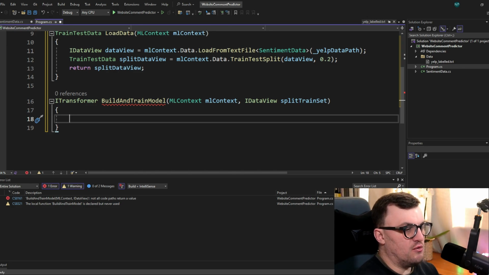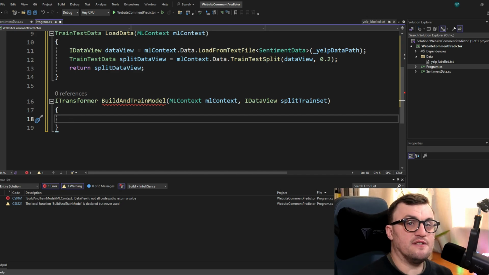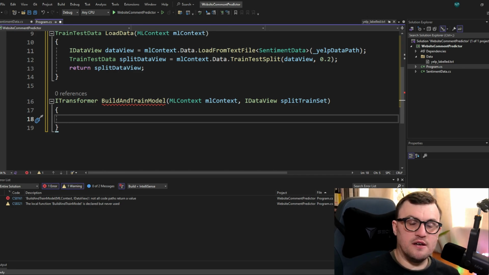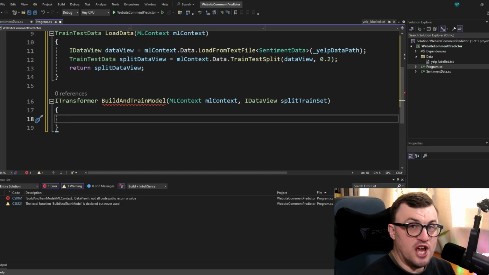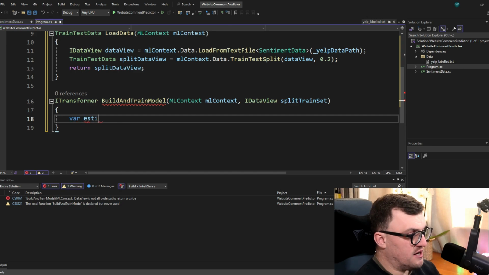So this is where we get into our pre-processing. Now, again, if you watched the previous video, you'll know that we first need to featurize our text. Featurization, as a very basic reminder, is a way of converting written text into numerical vectors. It makes it easier for machine learning algorithms to predict the difference between different values if they're in a numeric format. So by featurizing them, we're appending together this pre-processed model of numeric values that can be used as a basis for our prediction. The type of this is an estimator chain. It's kind of like a pipeline for the estimator. So I'm going to create it as a var and call it estimator.